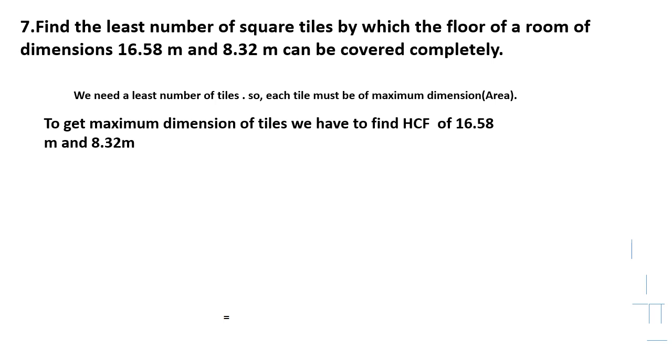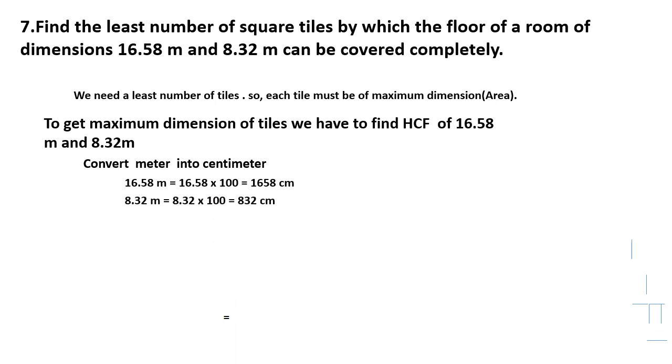You have to find the HCF of these two measures. Before that, we have to convert them into centimeters. 16.58 meter multiplied by 100 becomes 1658 centimeter. Next, 8.32 meter, that also we change into centimeters by multiplying by 100, which is 832 centimeter.